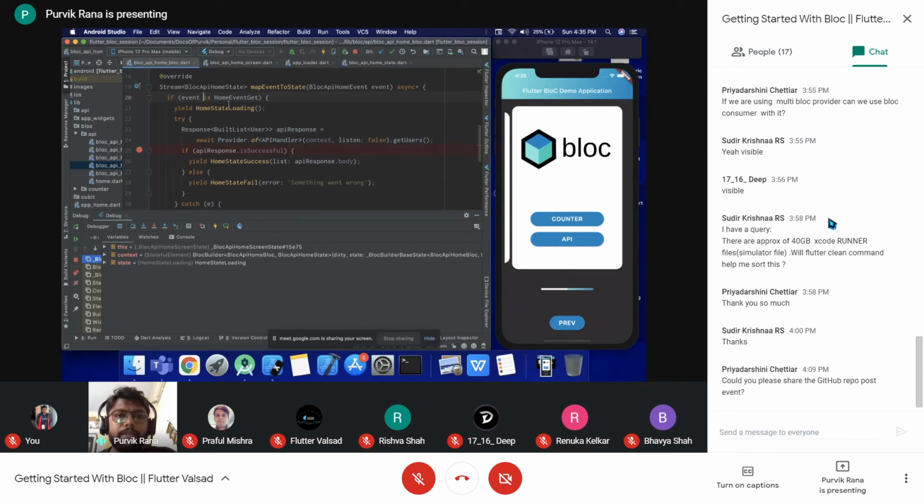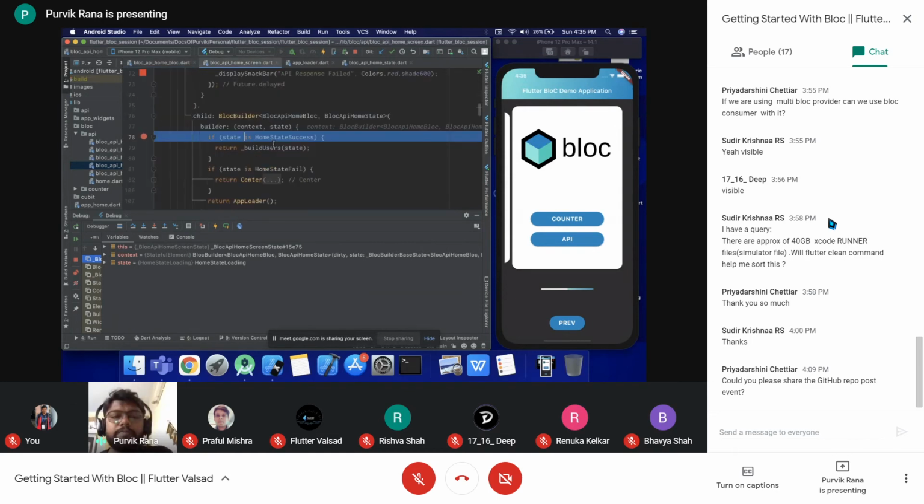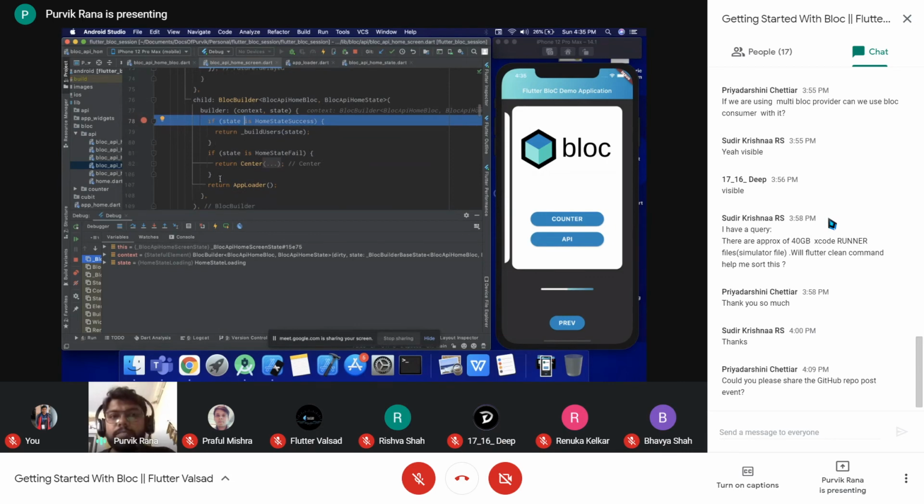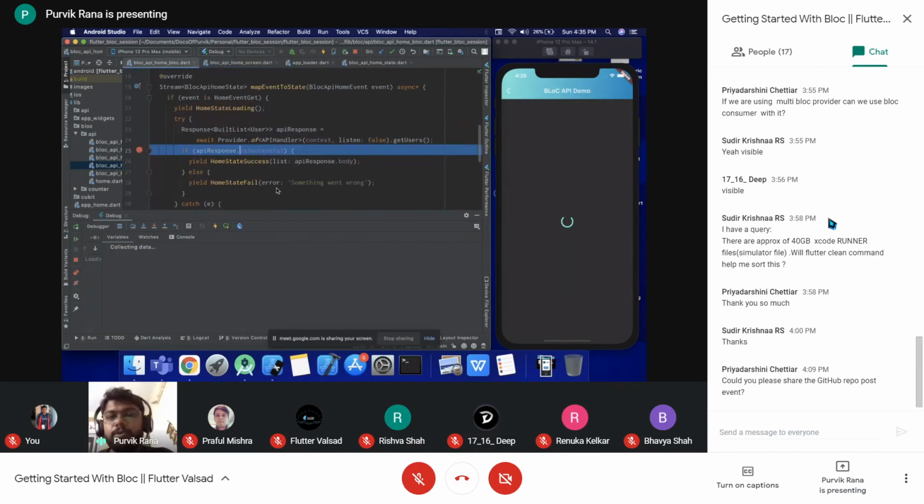So when this state is emitted from here, the block builder will act upon that one. The block builder will receive that state update. It will check that the current state is the home state loading, so which widget do I need to represent to the user? We haven't mentioned that particular check over here, so by default, it will display the app loader.